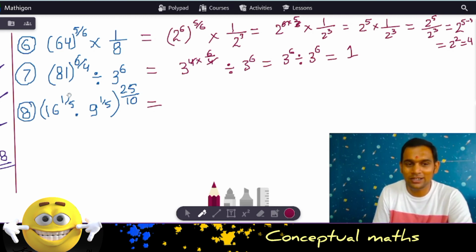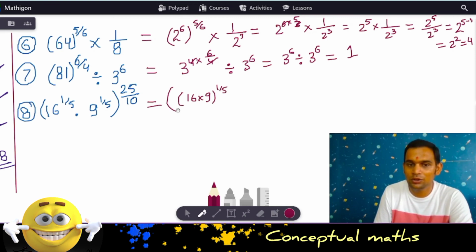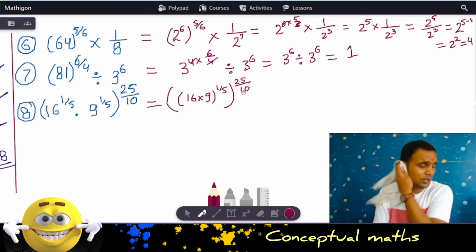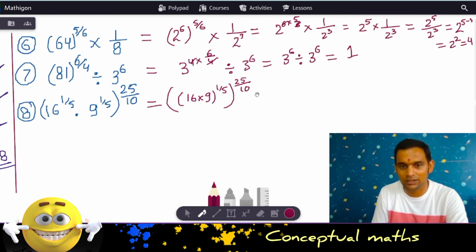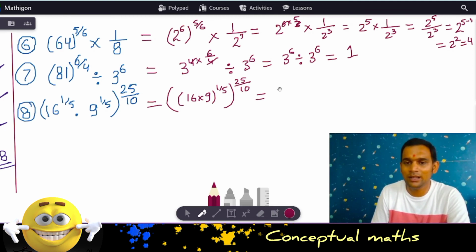Okay. Now, this one is a really interesting question. Inside the bracket, you can observe the powers are the same, but the bases are different. So what does the law say? 16 times 9 to the power 1 by 5 to the whole power 25 by 10. We will not try to reduce it for now. Let's get going however the question leads us. So 16 times 9 is 144.